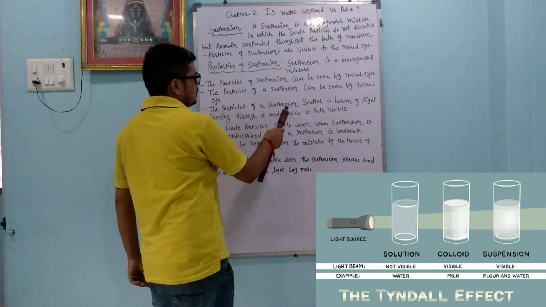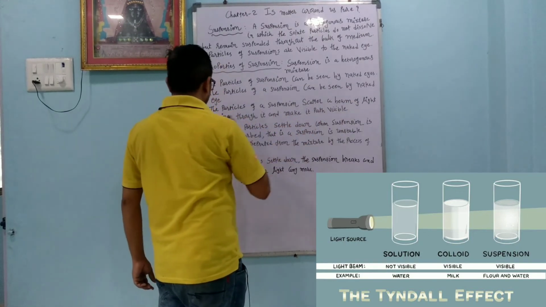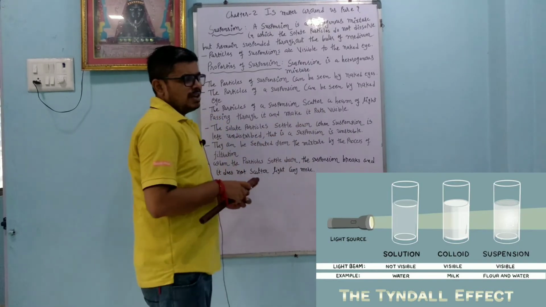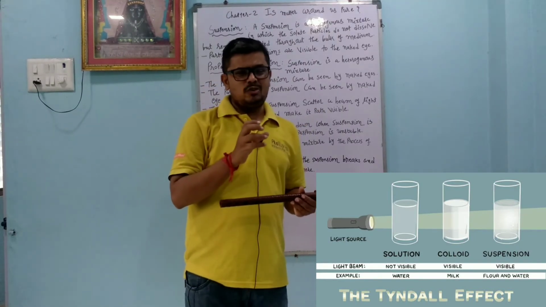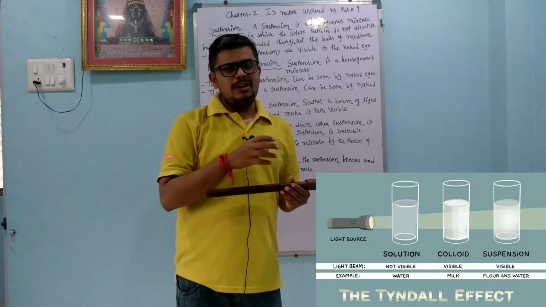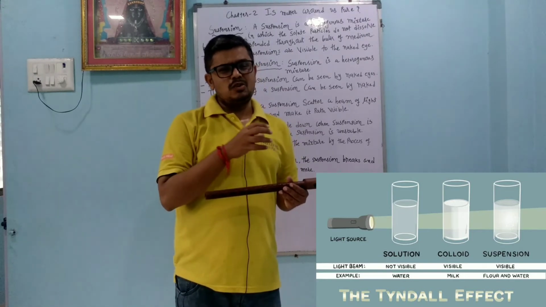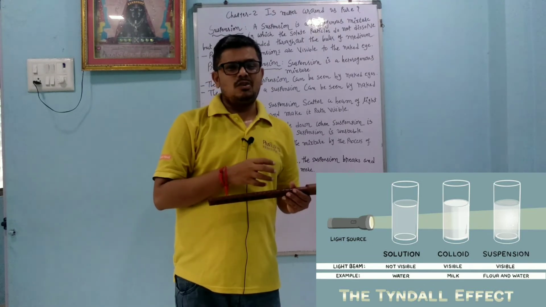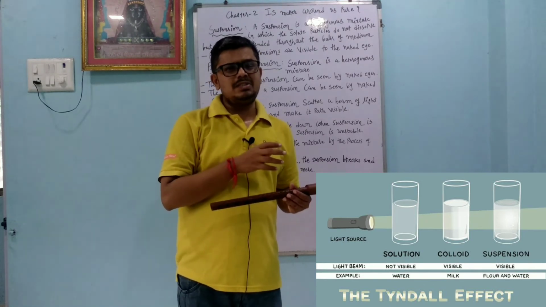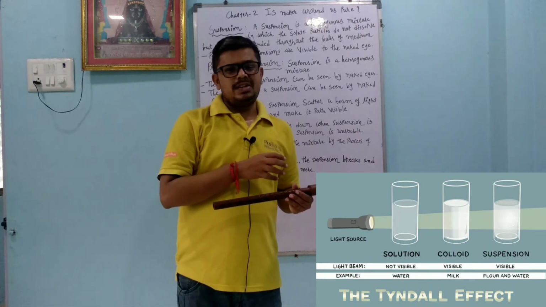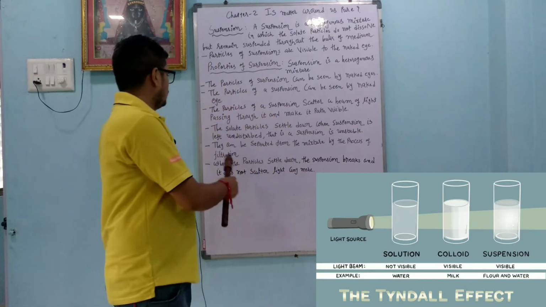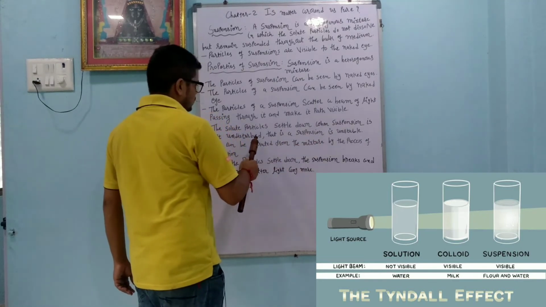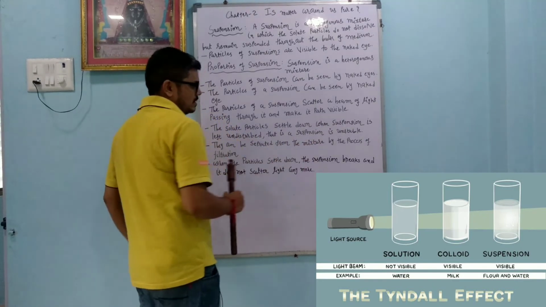The particles of a suspension scatter a beam of light passing through it and make its path visible. Whenever we pass a ray of light by torch, in a true solution it passes directly, but in a suspended solution it scatters the light. When a solution scatters light, that effect is called the Tyndall effect. The name is given to honor a scientist.